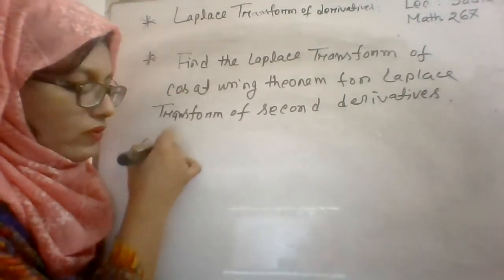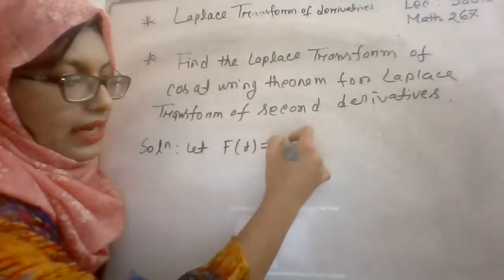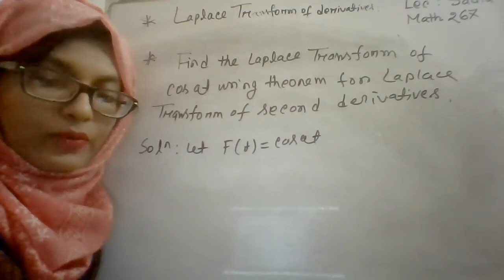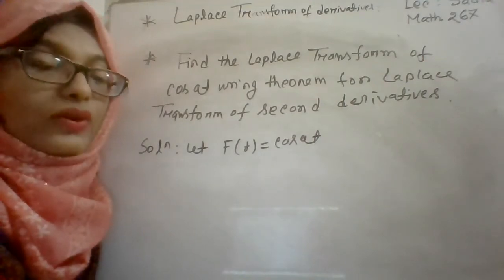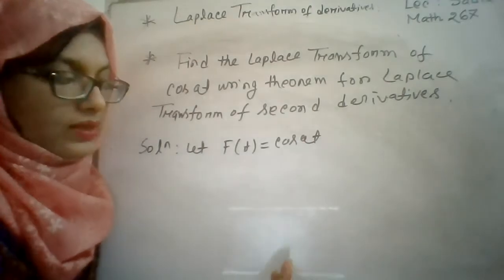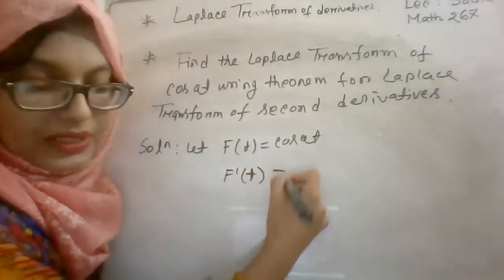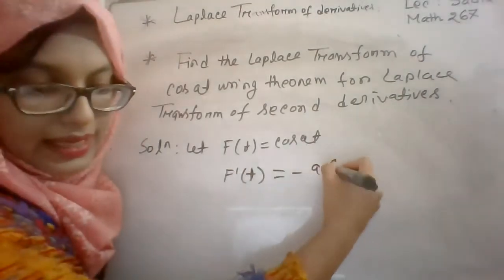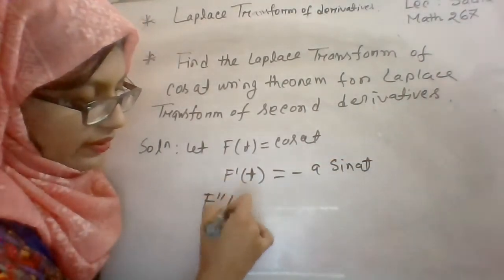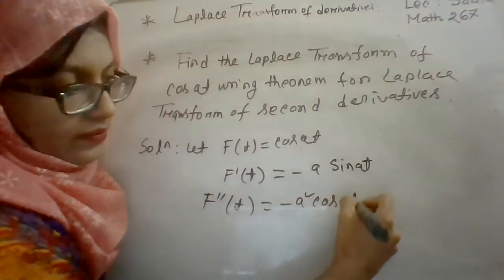For using the formula for the Laplace transformation of the second order derivative, you need the second order derivative of your function and also the first order derivative. So at first we find the first order derivative, f prime t, and the result is minus a sine at, right? And for the second order derivative the result is minus a square cos at.